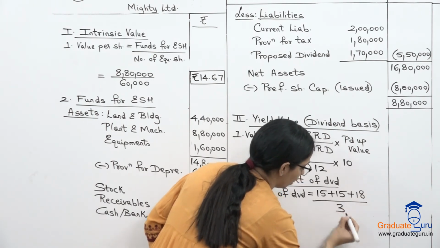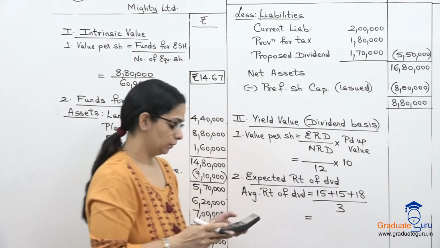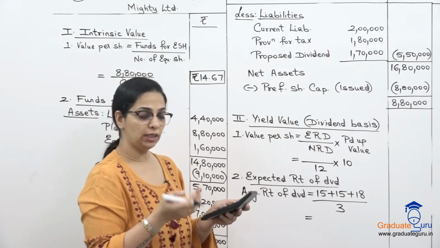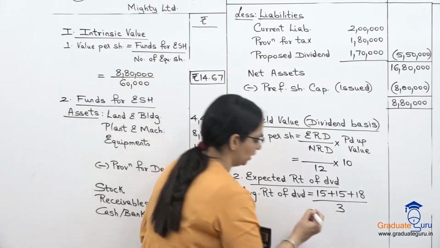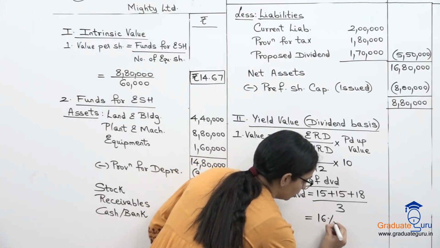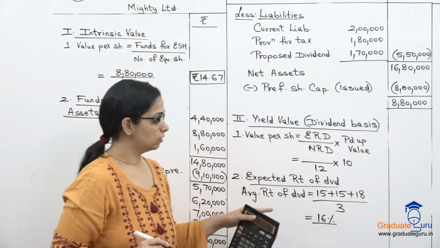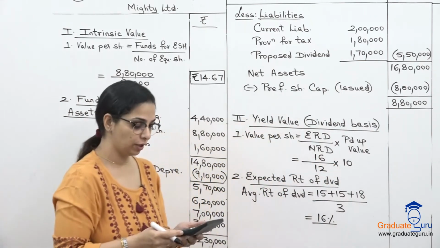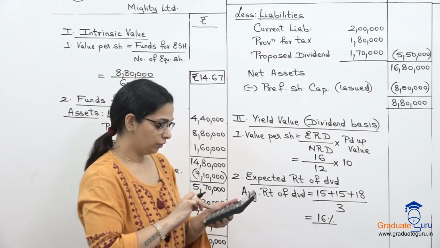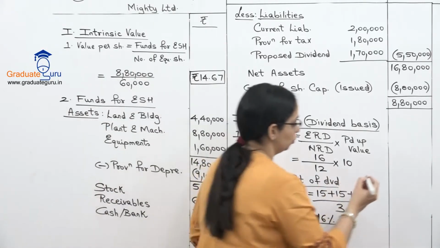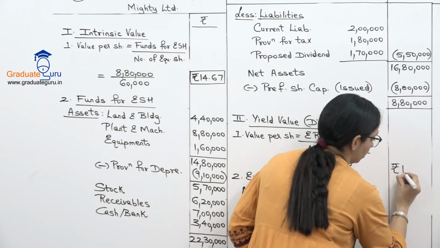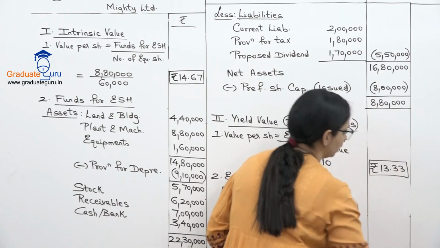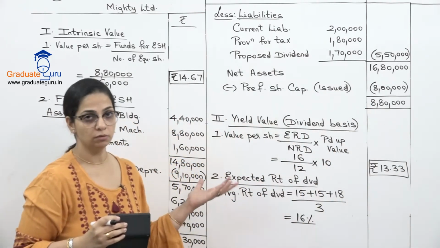And 3 years, so I'll divide by 3. So let's do that. 15 plus 15 plus 18 is 48, and 48 divided by 3 is 16%. So I will use that over here. 16 is my expected rate of dividend. Divide by 12 into 10, you get 13.33 recurring, which I will round off to 13.33 per share.